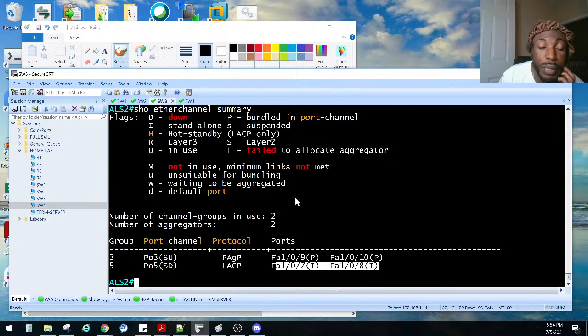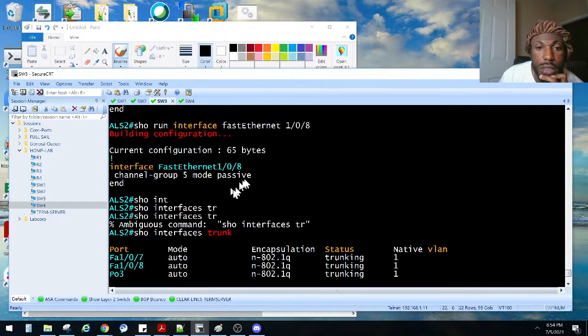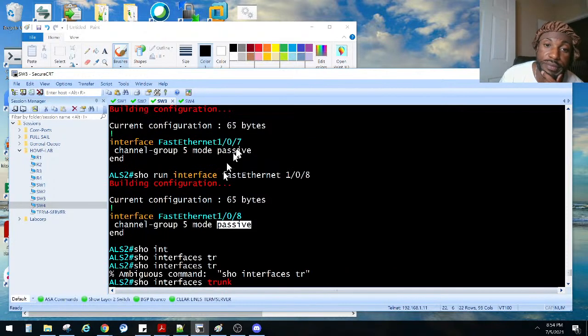So let's do this. I'm gonna rebuild those port channels. I said auto. Did I do auto on that? No, passive. That's the problem. I used the wrong keyword. That needed to say auto. That is the problem. Y'all see that? Always verify your work.